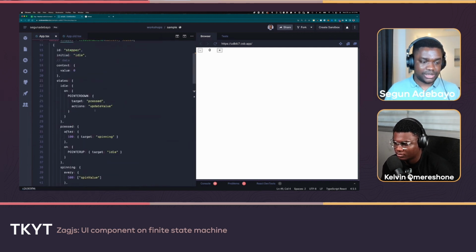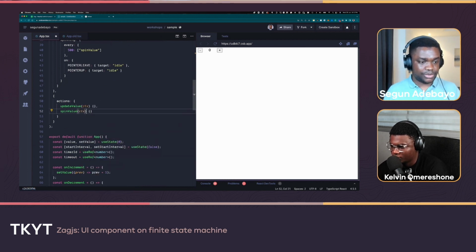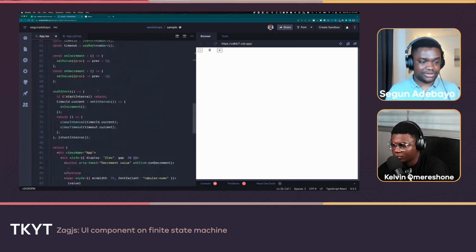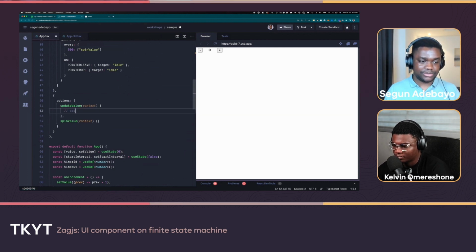So let me just do this the same as I did the previous one. I'm just going to model as if it's incrementing only, and then if we have some time, we can quickly go through how to do the other stuff. All right. Both of these actions take a context, which is actually the same data that we passed up here, this data right here, and is provided down here. So let me just type it in full, even though I have the habit of using the short one. In here, for update value, we're just going to again assume increment for now.